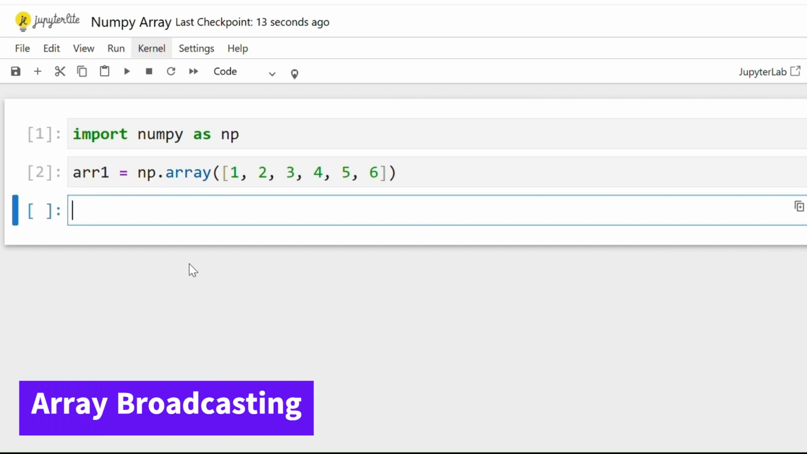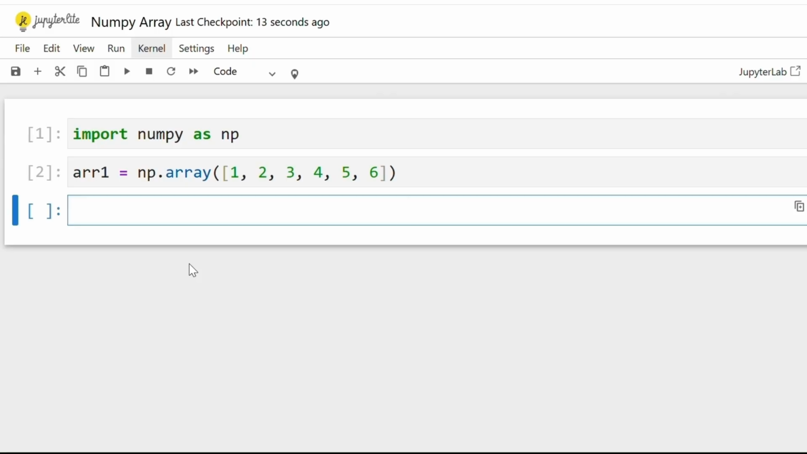Let's learn about another interesting concept of array broadcasting. Broadcasting means we are going to perform the same operation on each of the elements of the array. So let us suppose I am given this array ARR1 having 6 elements and I want to add 10 to each of these elements, then I can perform array broadcasting.